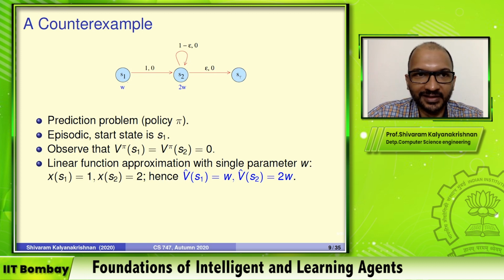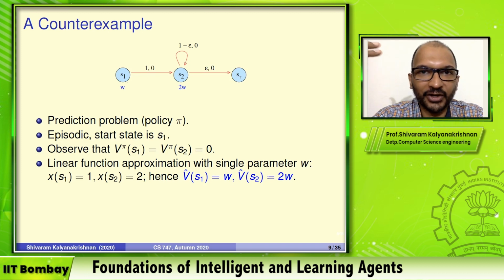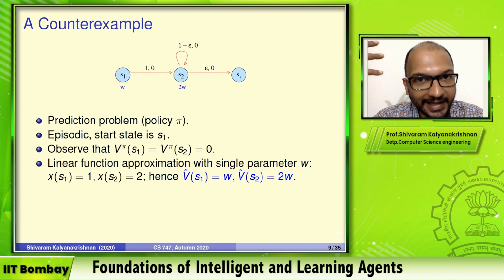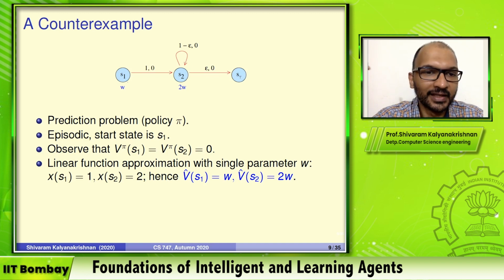This is called a counterexample, and this is due to Tsitsiklis and Van Roy. This is a simple episodic task. It's in fact like a Markov chain. There's only one policy, let us say, not multiple actions. So you have non-terminal states S1 and S2. S1 goes deterministically to S2 and gives you a reward of 0. S2 with probability epsilon terminates. With probability 1 minus epsilon it stays put in S2. Again, rewards are 0.